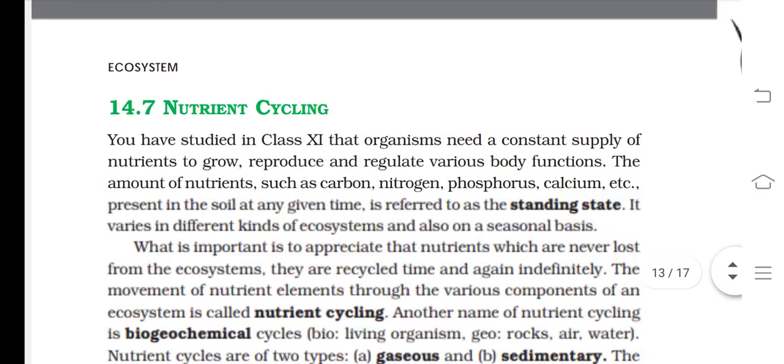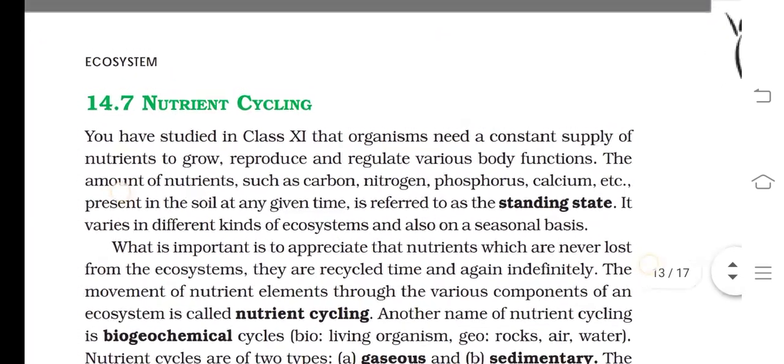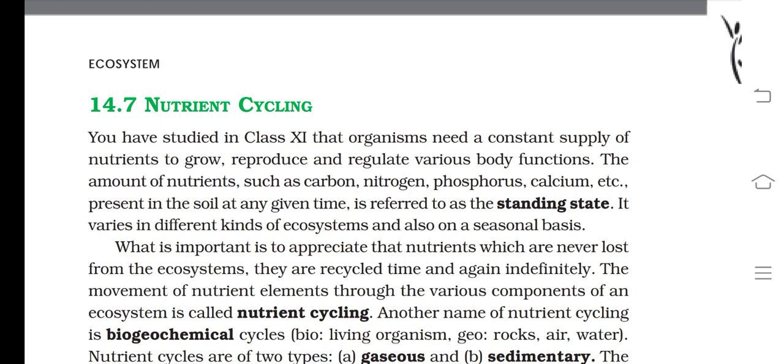After learning ecological succession and succession of plants, today we are going to learn about another aspect of ecology, which is nutrient cycling. So you know that there are four main aspects of a particular ecosystem. First one is productivity, second one is decomposition, third one is energy, and fourth one is nutrient cycling. So the first two or three aspects were completed, and now we are going for the next one.